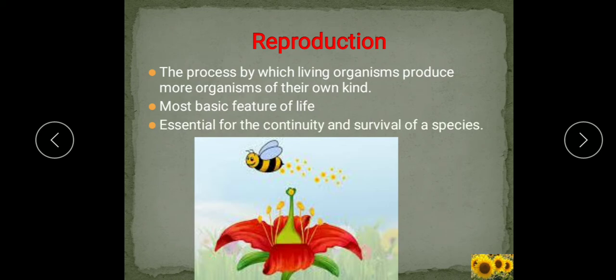Reproduction is essential for the continuity and survival of a species. We can understand, if there is no reproduction, then new individuals will not be produced, their survival will be in danger and the species will be no more on the earth. So it is essential for the continuity and the survival of a species. Now we will see the types of reproduction. There are two basic modes of reproduction, asexual and sexual.